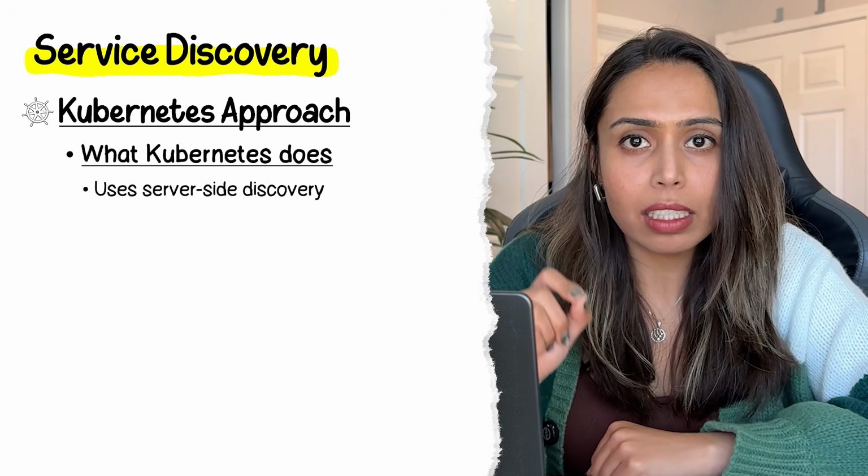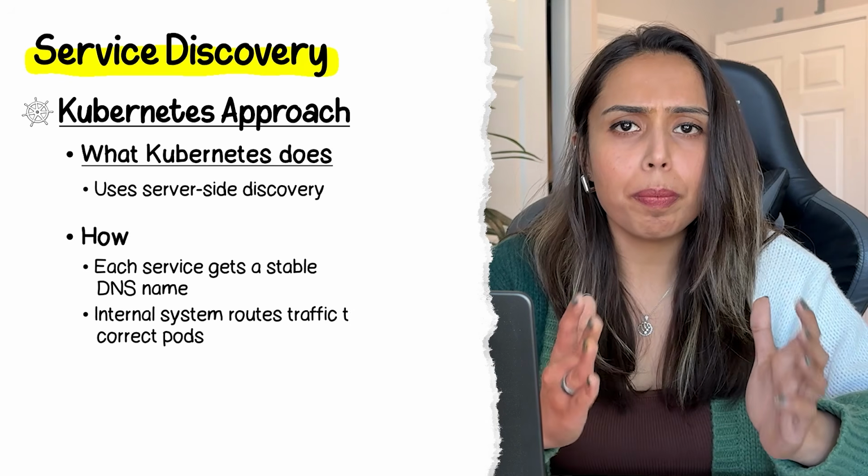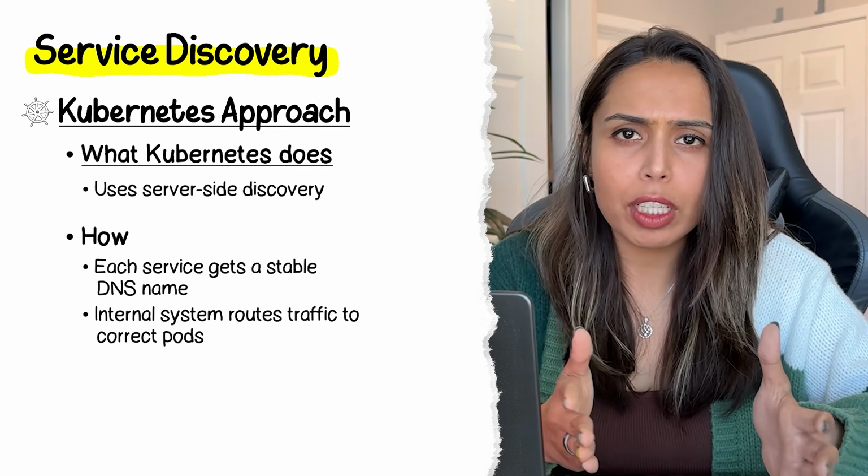Now, let's come to our favorite tool, Kubernetes. It uses server-side discovery. Every service gets a stable DNS name, and the platform automatically routes traffic to the correct pod.